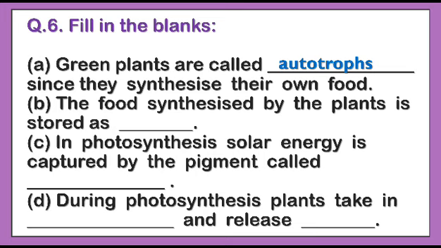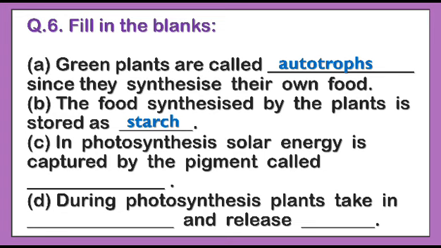Now come to question number B. Question number B is: the food synthesized by the plant is stored as dash. Children, you know that the plant can make its own food by the process of photosynthesis, and after that the food is stored in the plant body in the form of starch. So the answer will be starch.